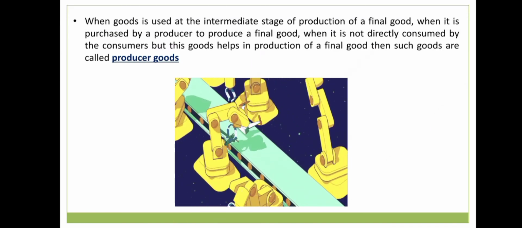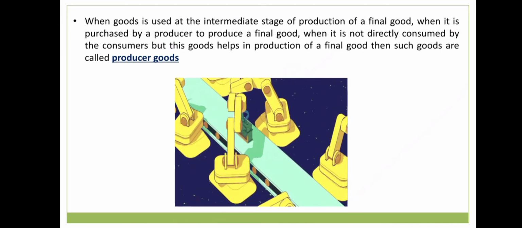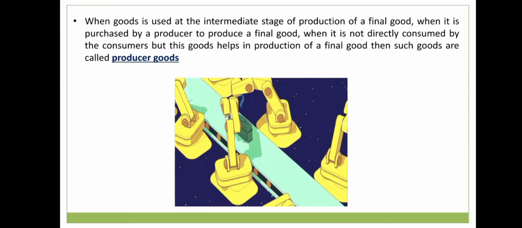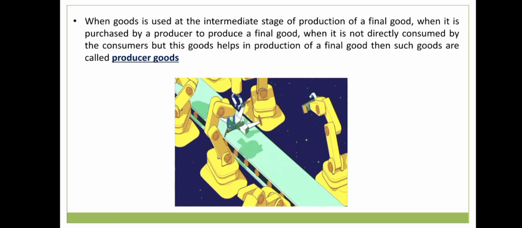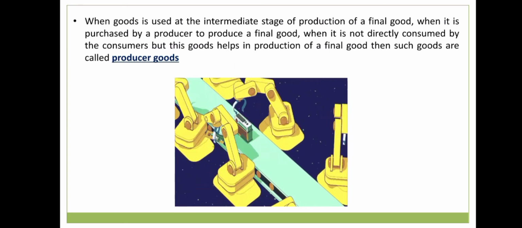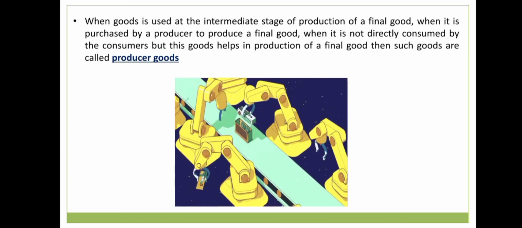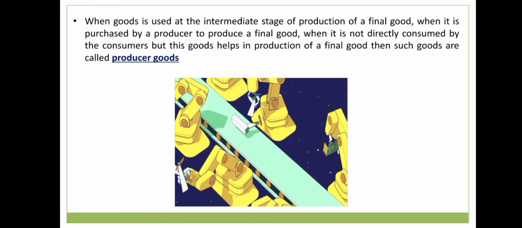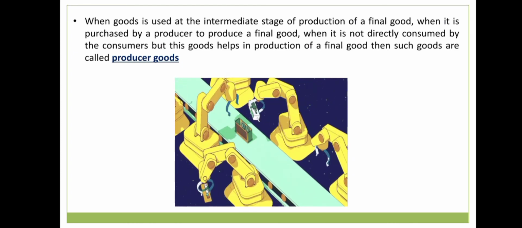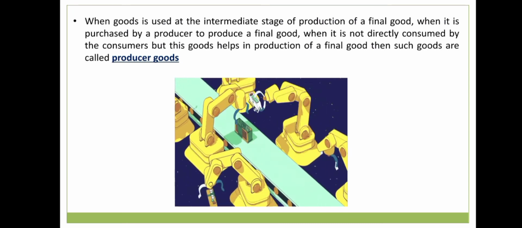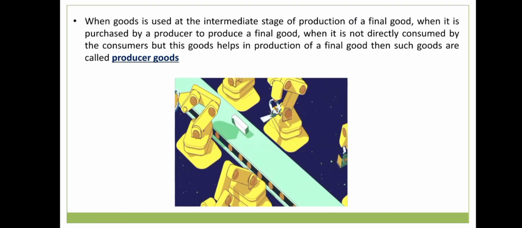When a good is used at an intermediate stage of production of a final good, when it is purchased by a producer to produce a final good, when it is not directly consumed by the consumer but helps the production of final goods, then such goods are called producer goods.